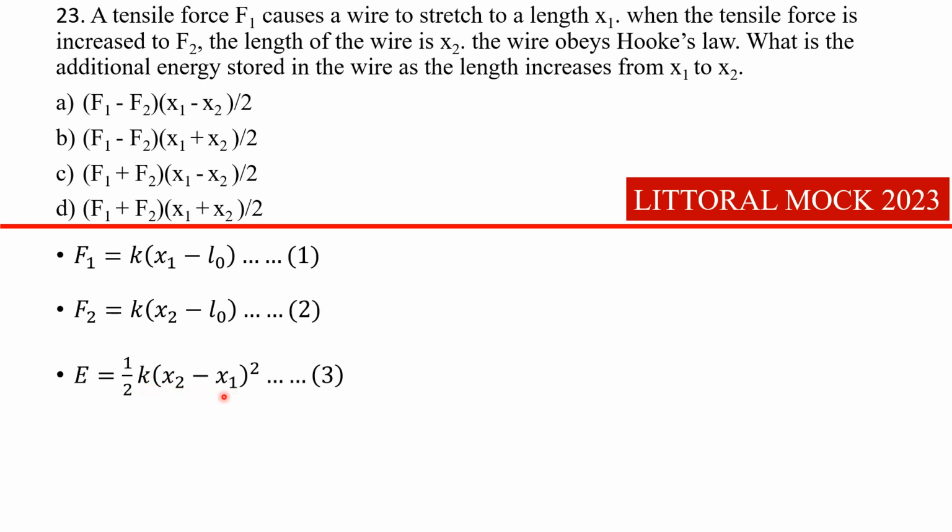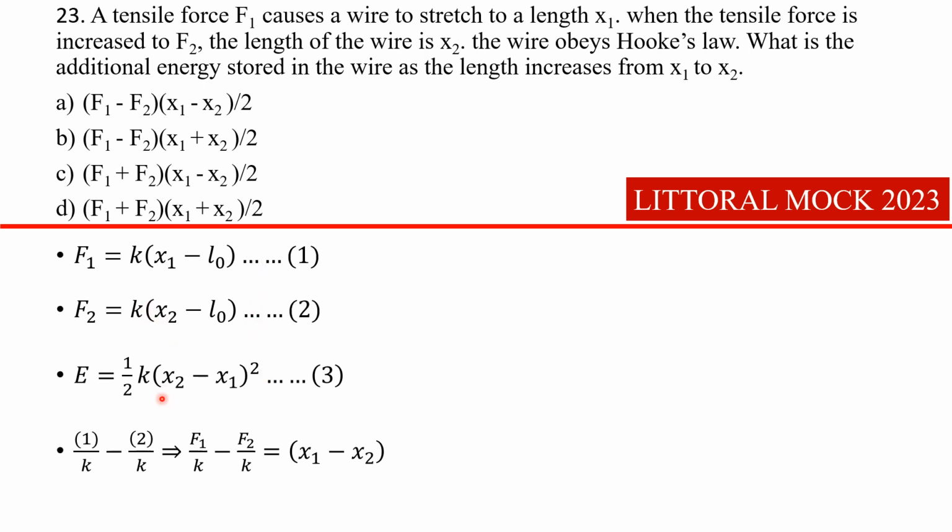Now, the energy is half kx squared. You want to calculate the extra energy as a result of increasing the force from F1 to F2. So what you're going to do is find the extension when the force increases from F1 to F2. And what's that extension? Well, the final stretch length minus the original stretch length. So x2 minus x1, all right? So that gives you the extension that you gain when you increase the force from F1 to F2. This is the new extension that you get. And so you have half kx squared. All right, that's the energy stored in that stretched material.